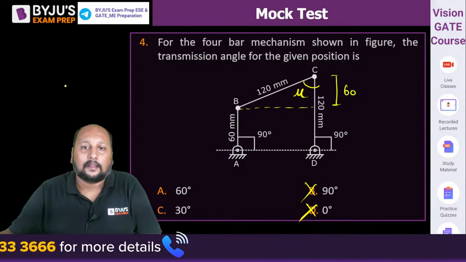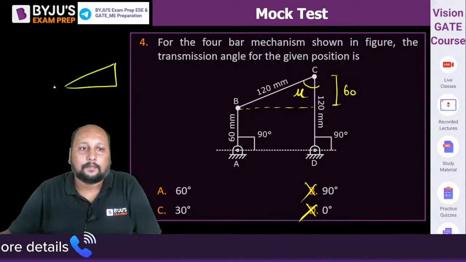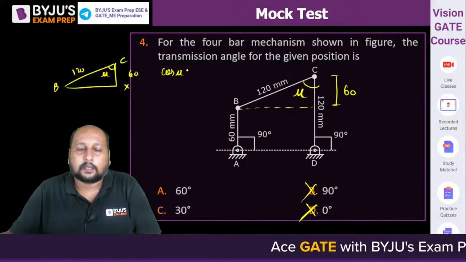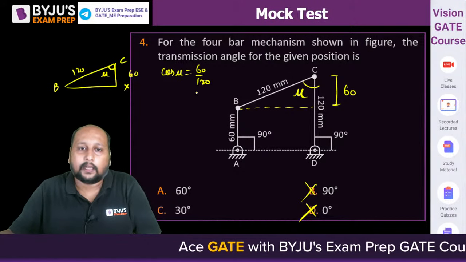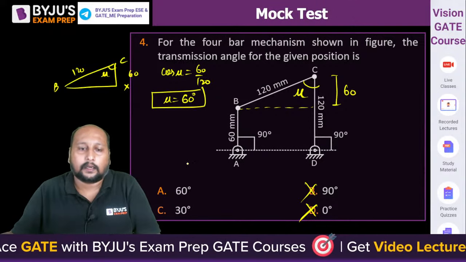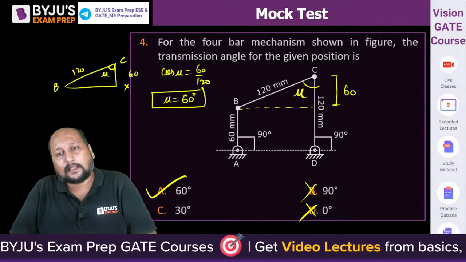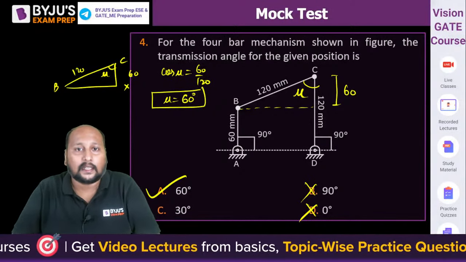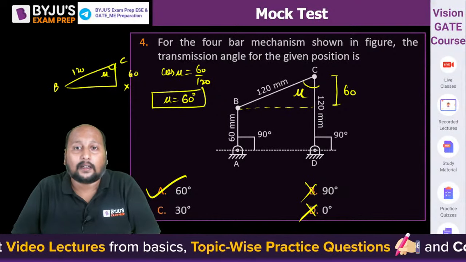Now we can take this triangle, triangle BC. Let's say this is x. This is mu, which we have to calculate. This is 120, this is 60. We can say cos mu is equal to 60 by 120. Mu is equal to 60 degrees, which is the correct answer, option A. Very good.